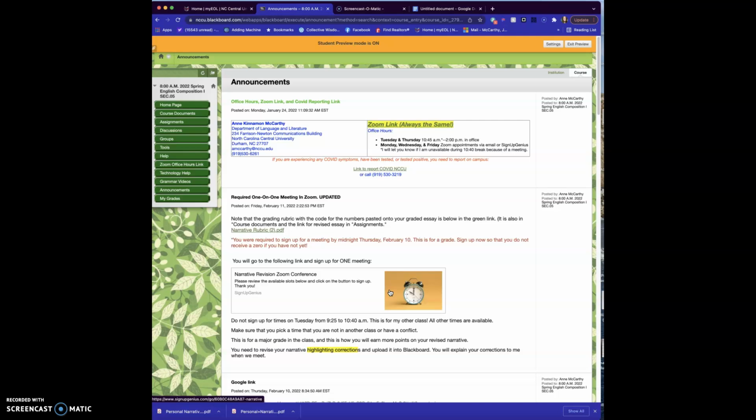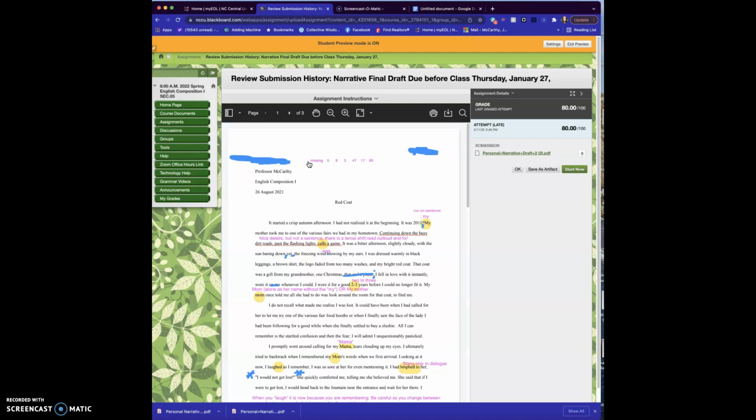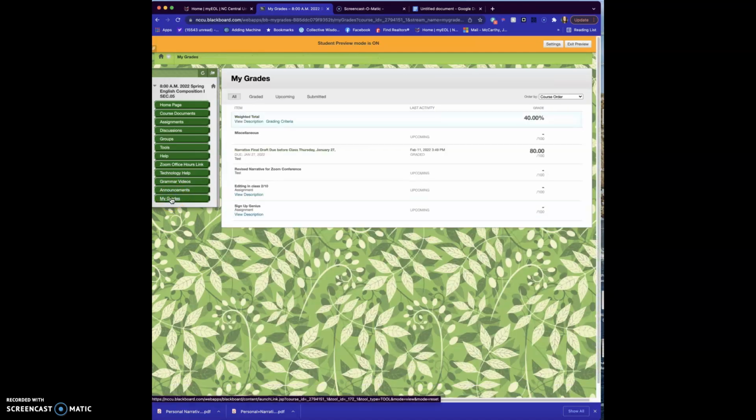To get to your graded paper, there are two ways to do it. You can click on assignments, and you can click on the narrative final draft due, and if you turned one in, you can get to it graded there. The other place that you can always get to the same place is over here. You can click on My Grades. You will see that there is a narrative kind of green link here.